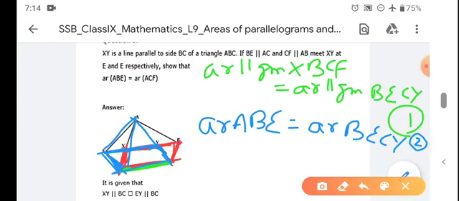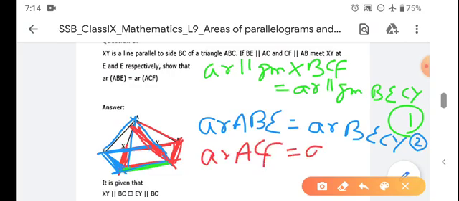Now this base and this triangle, again both lie on the same base. So area of ACF equals area of XBCF. The reason again is that both lie on the same base and between the same parallel lines.